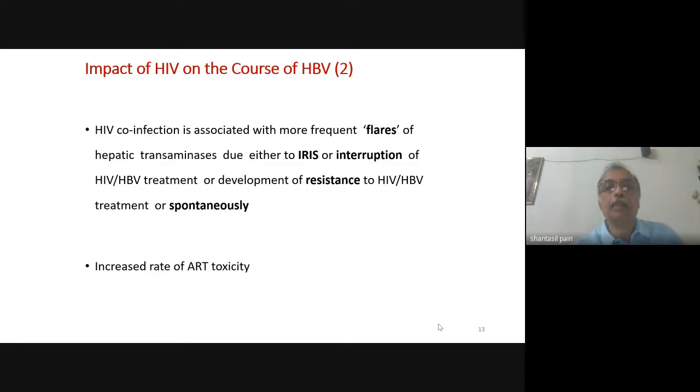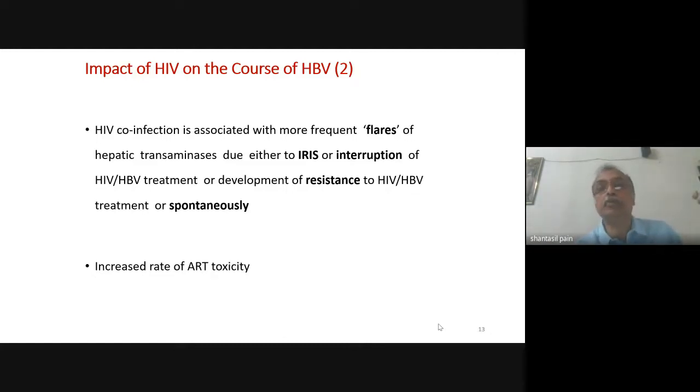Again, as we have already discussed, there may be spontaneous or drug-induced seroconversion. That means the patient was hepatitis B E antigen positive. After starting treatment, the patient has become E antigen negative and hepatitis B E antibody positive. And as we have discussed before, this seroconversion is usually associated with rise in transaminases and an acute hepatitis-like picture. So it can be due to immune reconstitution, or it can be due to seroconversion.